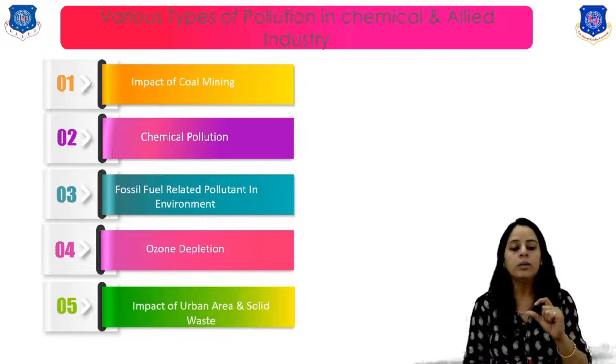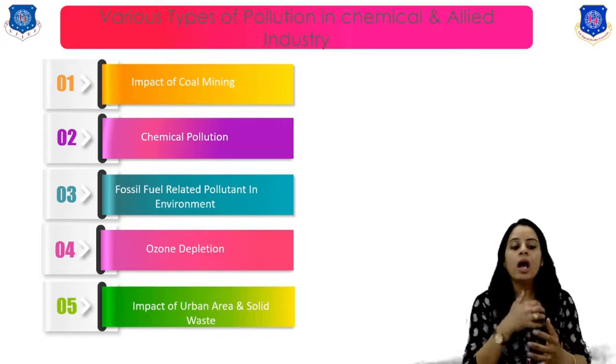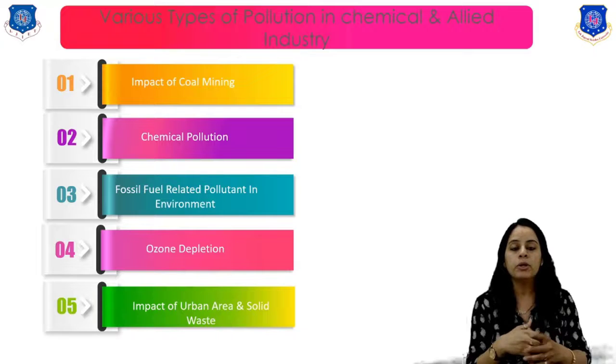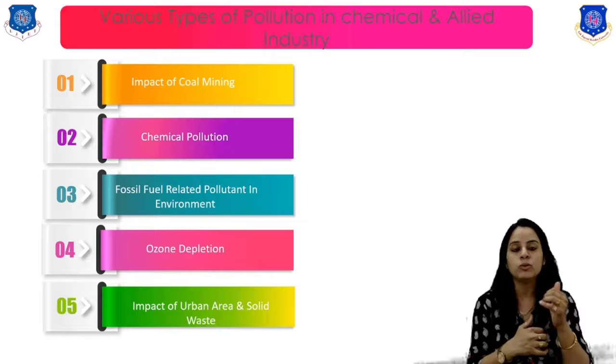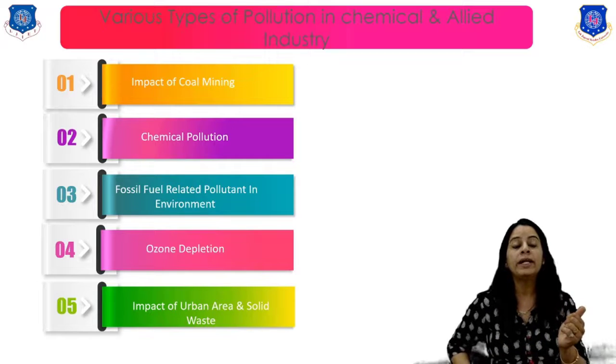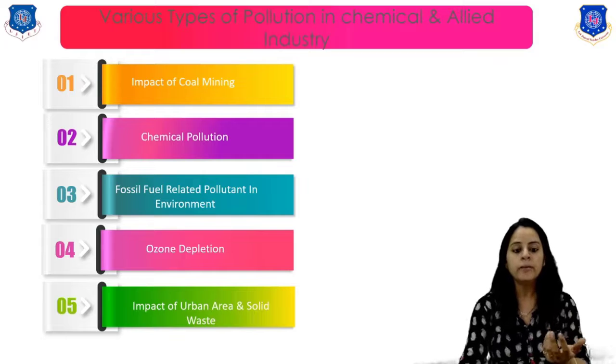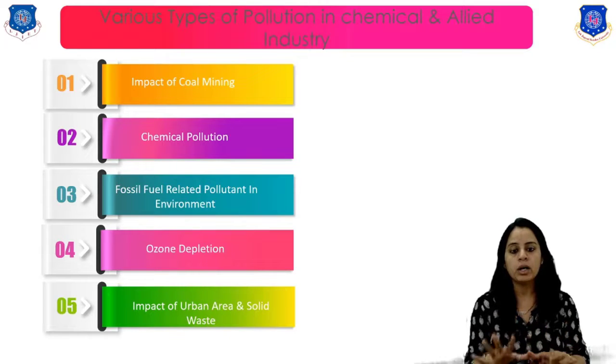And underground mining's main problem is the acid mine drainage, and it causes a health hazard. The health and safety of the miners is very important because of the high record of death and injury from explosion and fire. About 80,000 miners have died in the US. Okay, so this is the impact of coal mining.